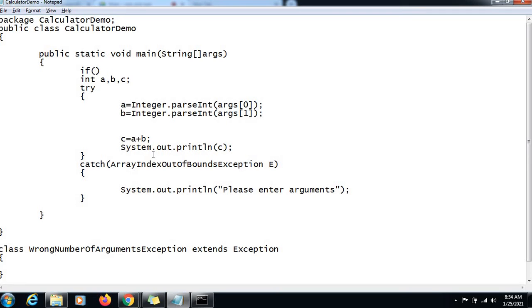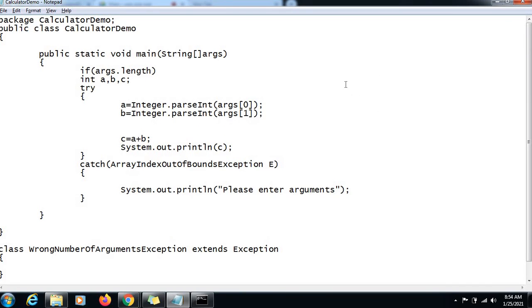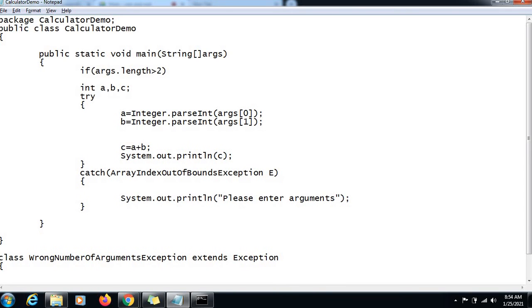So if args.length is greater than 2, then if this is the case, I want to cause an exception. So how to cause it? Throw new, and so create the object of our exception class and throw it.